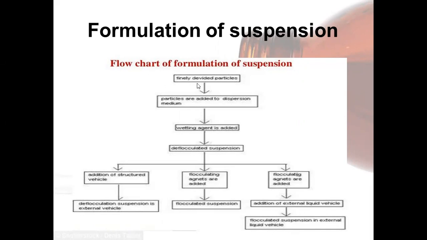Here we start with finely divided particles, the addition of weighting agents and dispersion medium. The particles are added to the dispersion medium and weighting agent is added. So this is a mixture of finely divided particles plus weighting agents plus the dispersion medium or the continuous phase.